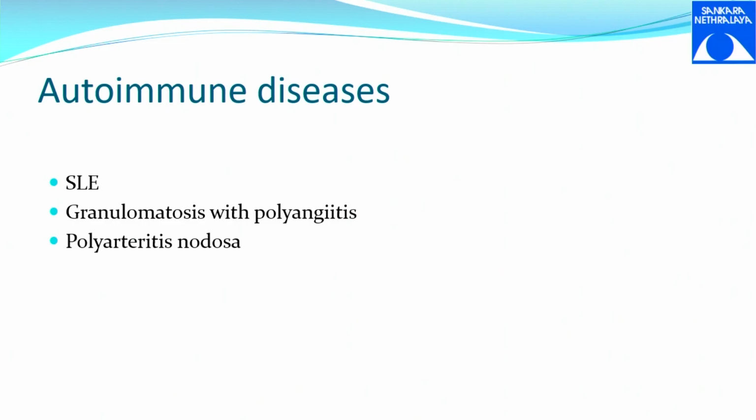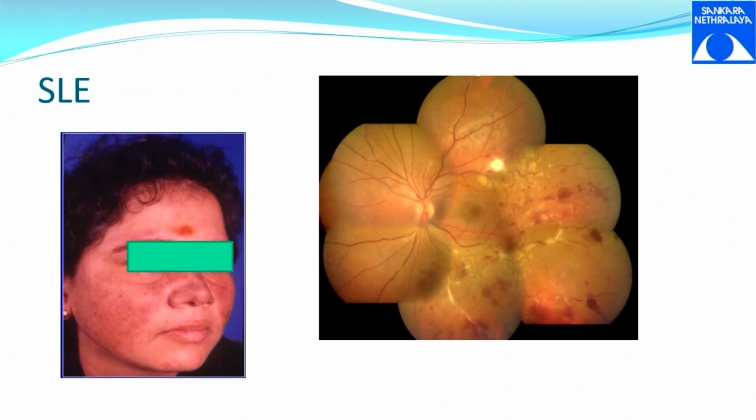So this is the gist of whatever infectious things I would like to tell. I have told it to you. The autoimmune diseases, the more common ones that we see, are SLE, granulomatosis with polyangiitis, which was previously called Wegener's, and then polyarteritis nodosa.